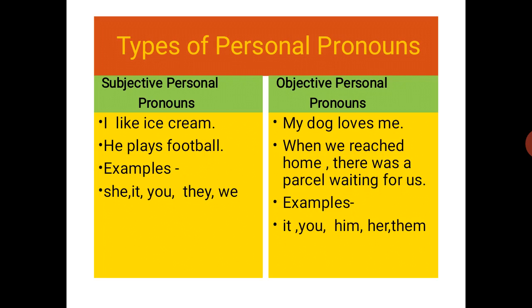In the second sentence, when we reached home, there was a parcel waiting for us. Here, us is an objective personal pronoun. The other examples of objective personal pronouns are it, you, him, her, and them.